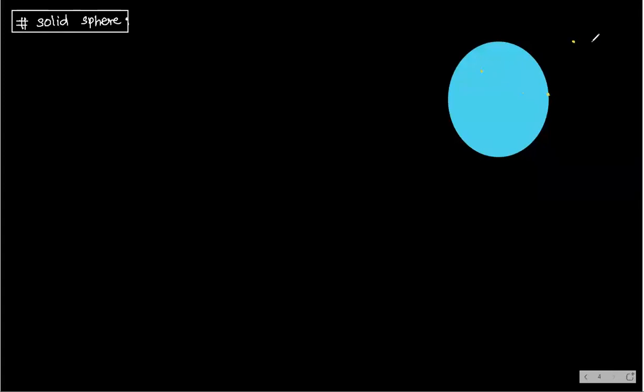This is the center, this one is radius capital R, this one is small r, and this one is when it is less than R. Is it okay? Understood?